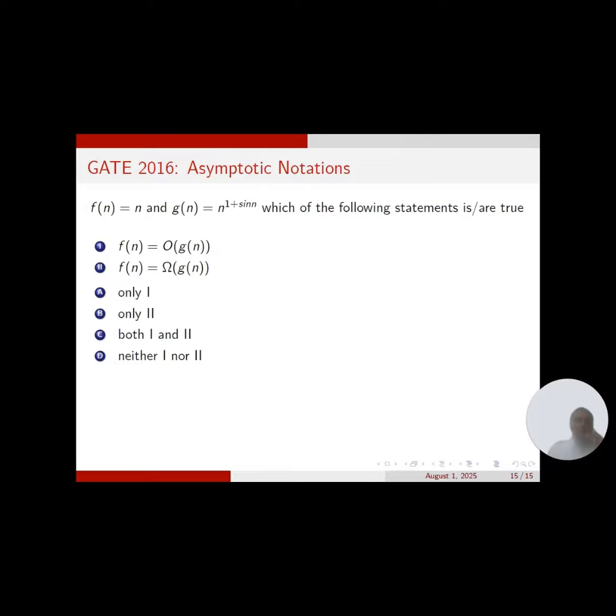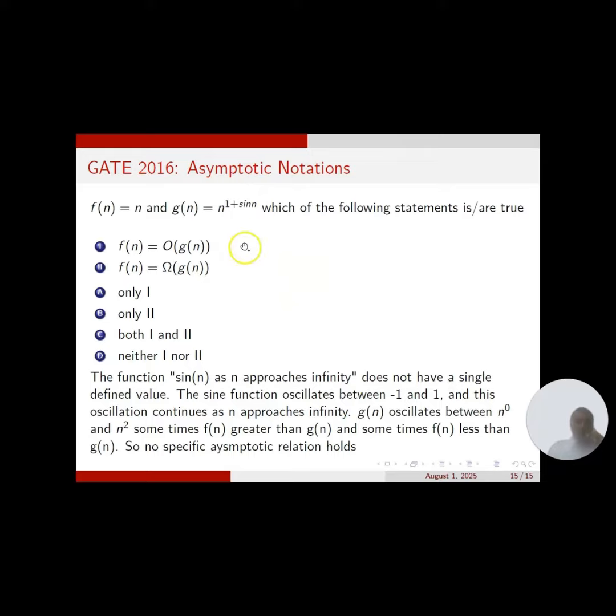So g of n also oscillates between n power 1 minus 1 and n power 1 plus 1, where sin n has a minimum value -1 and a maximum value 1. So it oscillates between n power 0 and n power 2. So sometimes f of n is greater than or equal to g of n when it is n power 0, and sometimes f of n is less than or equal to g of n when it is n square. So there is no specific asymptotic relation that holds.